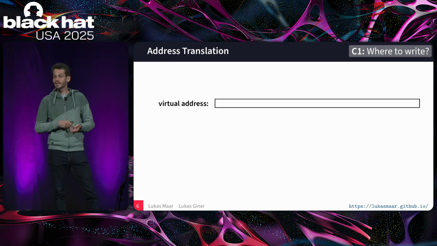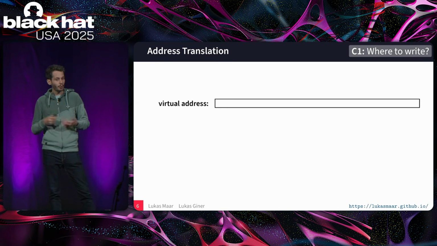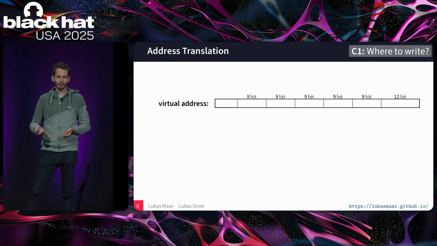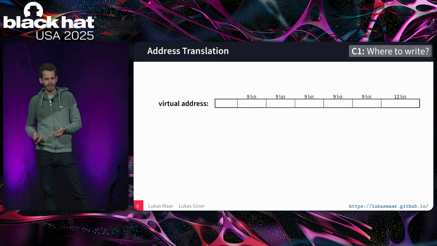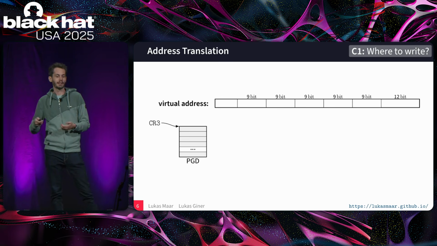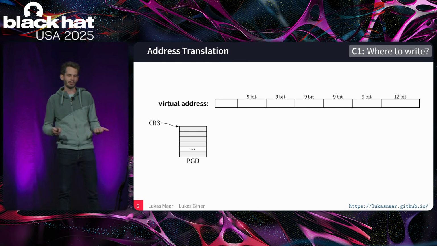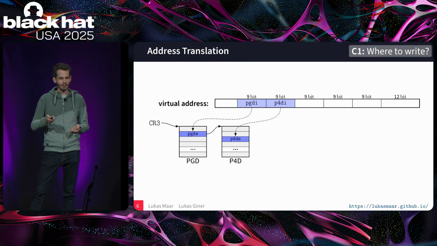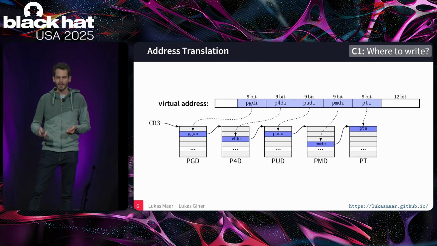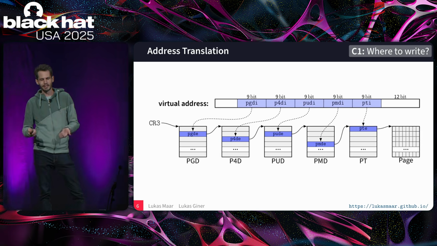So let's go one step back even further. How do virtual addresses get translated into physical addresses? For this, we first split the virtual address into 9-bit segments, and then we use these 9 bits each as an index into tables. These 5 tables then successively get closer to the final translation from the virtual address to the physical address.